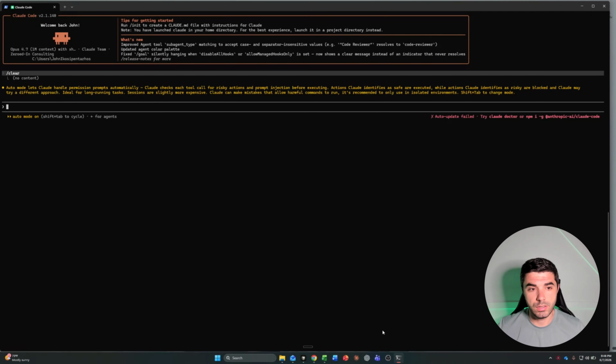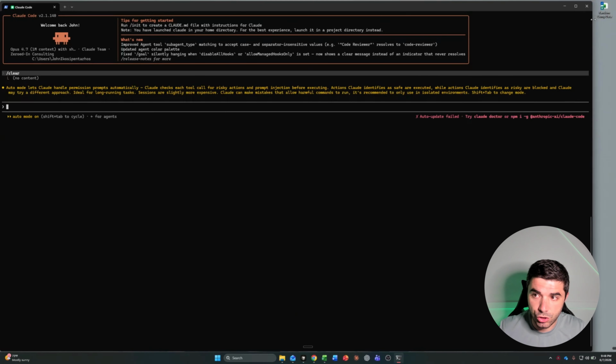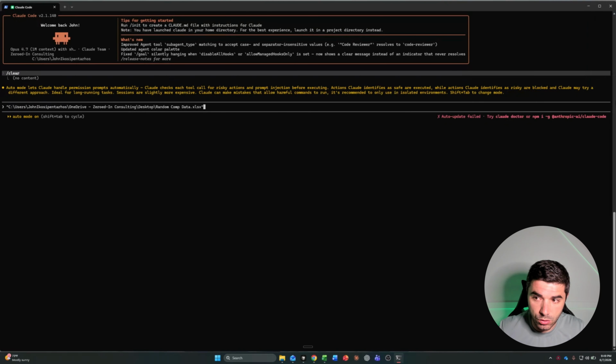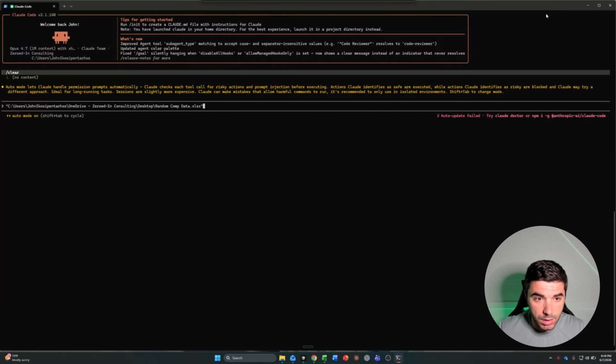Well, here is the terminal. And what I'm going to do here is effectively put in some fake compensation data. I want to show you what it could look like when you use Claude Code as opposed to chat, as opposed to Cowork, and how much flexibility and how much power you have here.